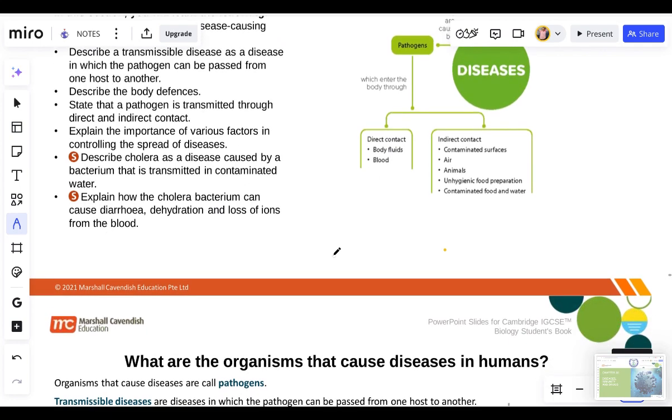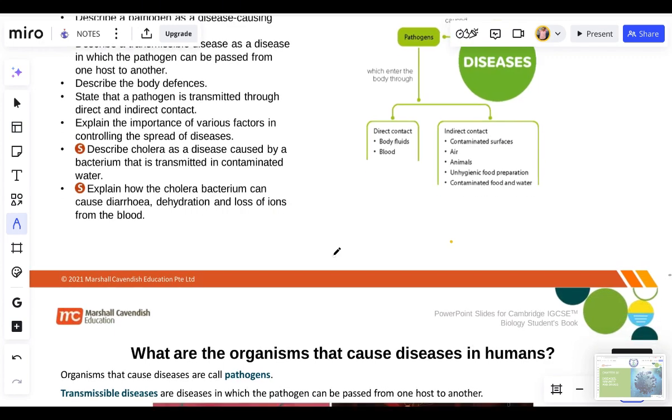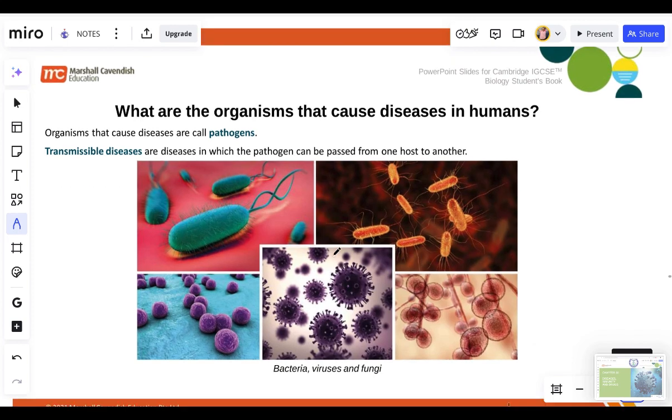Like some of the restaurants we buy food from, if you see where they prepare the food and how they prepare it, you will never eat such food, okay? So we should be careful with the food we eat because most of it is prepared very unhygienically. And then there is contaminated food and water. Once there is contaminated food and water, this will lead to indirect contact of disease or bacteria or pathogens penetrating into our body.